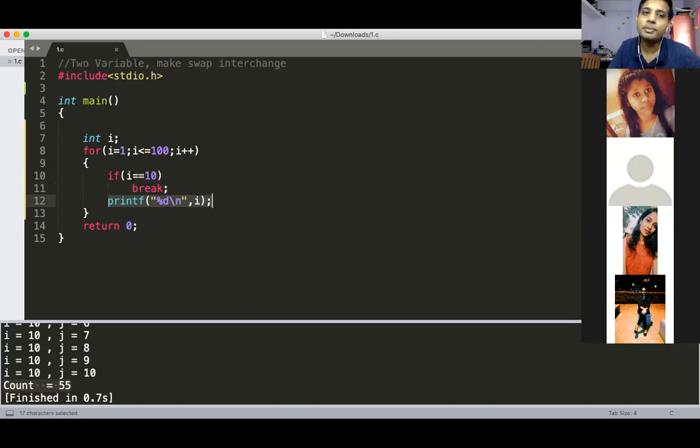But when i becomes 10, the condition is true here. When the condition is true, break will get executed. And what does break do? It breaks the loop. You are breaking the sequence of the loop. So it means the loop will not be executed further. It will directly go outside the loop. What is the next statement after the loop? It gets executed.